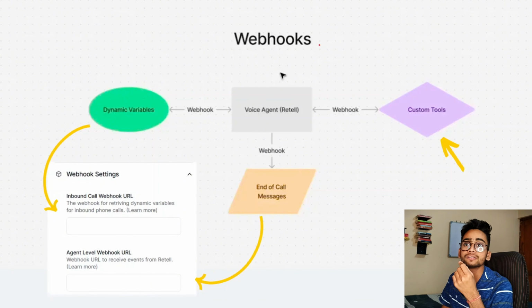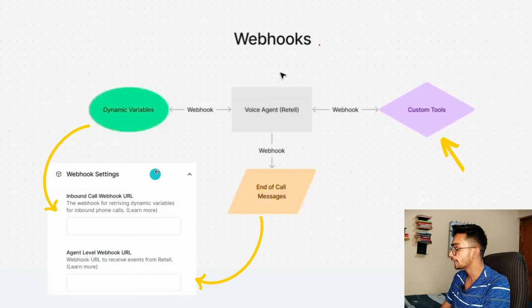If you are creating a similar dynamic variable where the agent already knows the name of that customer and the past call history or order history, for those types of AI voice agents, you will paste that webhook URL in this particular section which says inbound call webhook URL.